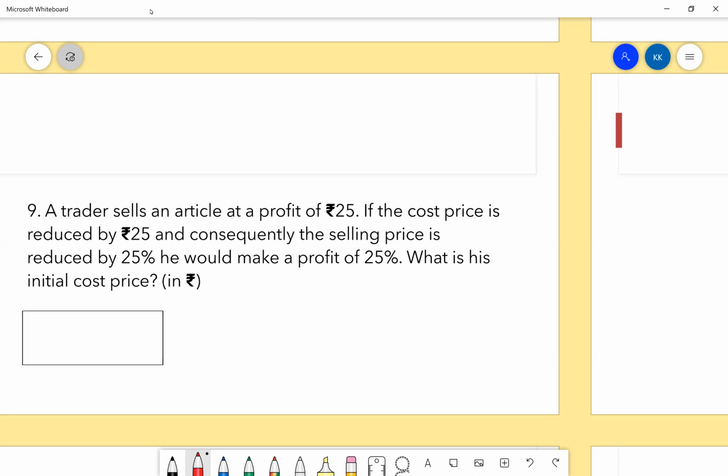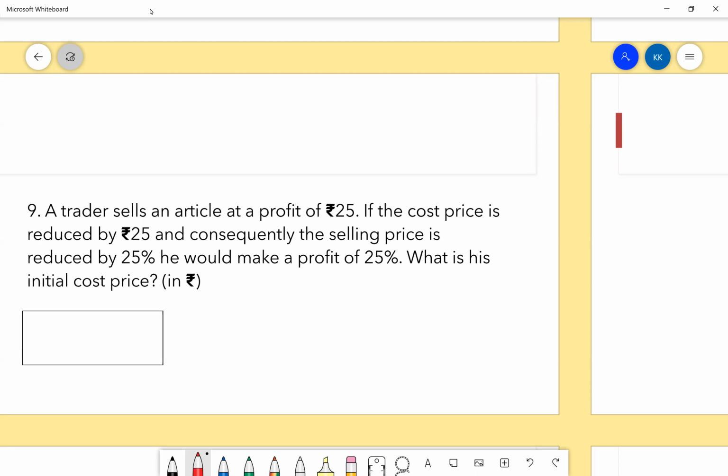Time's up, guys. I see only 2 answers, and I'm wondering why so. Aditya, did you just assume 100 this time or did you solve it? No, since 25 rupees was given, I took the initial cost price as X. So that's how I solved it. Perfect. All right. This time we did not fall into the trap.